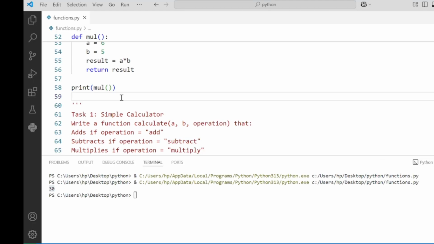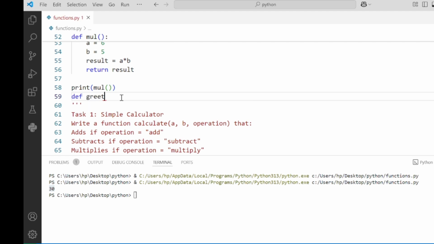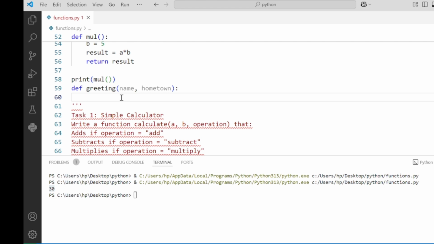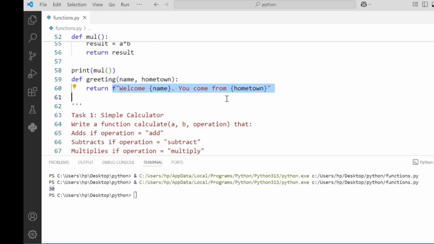Here's another example. A greeting function: name, hometown. The first one, okay. You're returning a string, and you print it. You're returning the greeting.